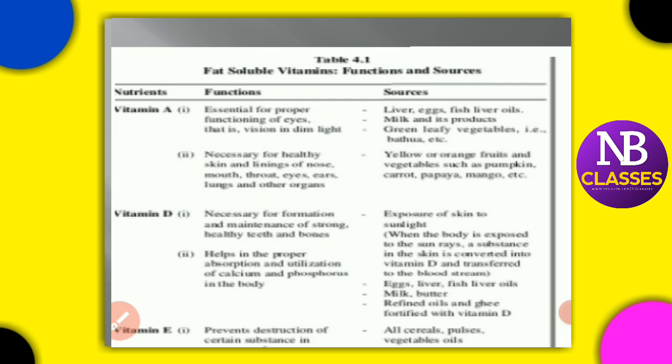Oxygen can form free radicals once it enters your body, so vitamin E and vitamin K are helpful. Vitamin K is necessary for the clotting of blood. You can take green leafy vegetables, cereals and pulses, which are sources of vitamin E.